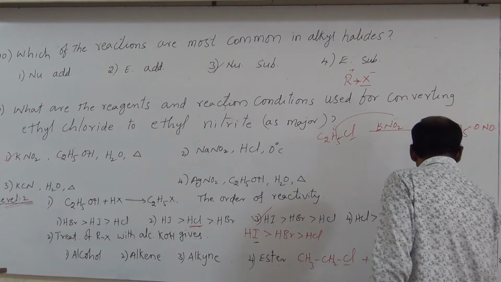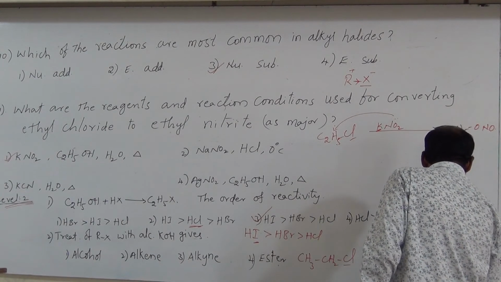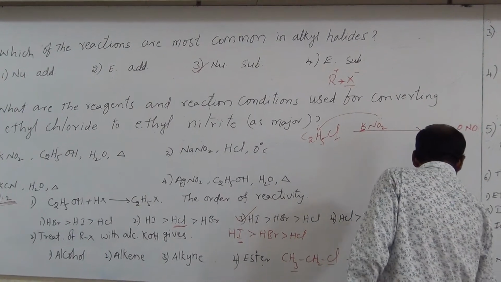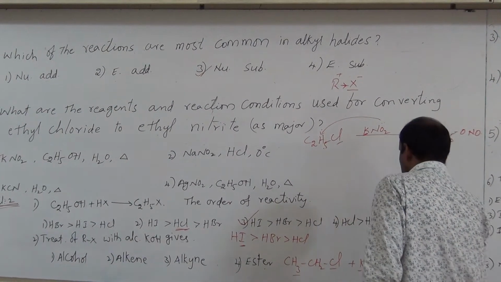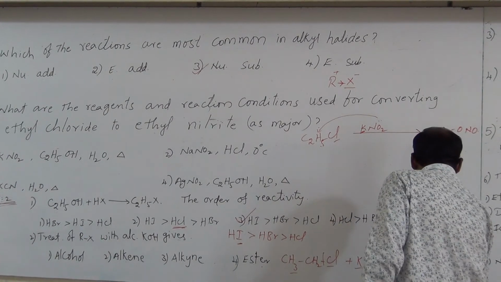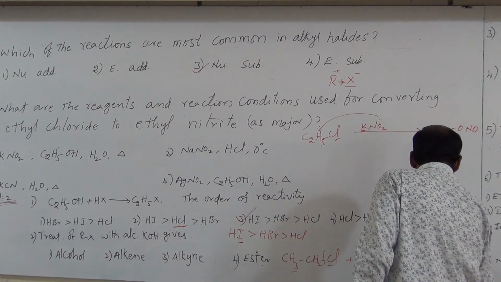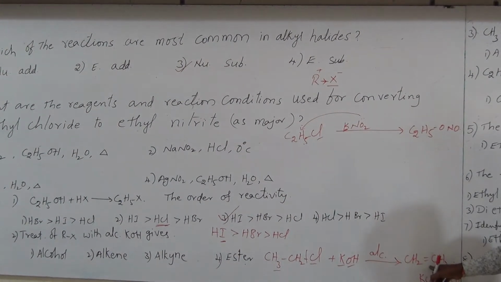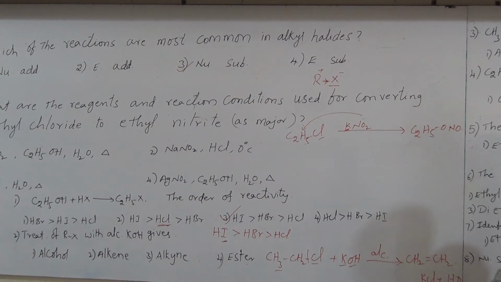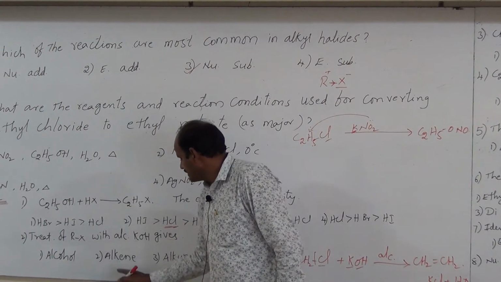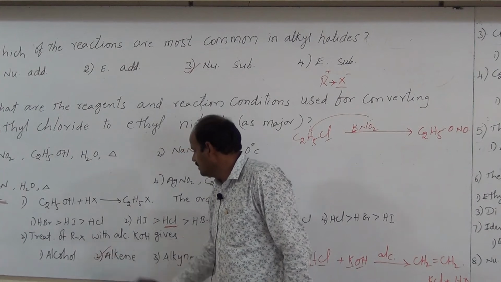K and Cl combine together and are removed as KCl, and the hydrogen and OH are removed as H2O. Then one bond is broken here, one bond is broken there, and we get CH2 double bond CH2. So ethylene, it is the alkene. Thus in this reaction alkene is formed. Hence what is the correct option? First option is alcohol, not correct. Second one is alkene. Hence it is the answer.